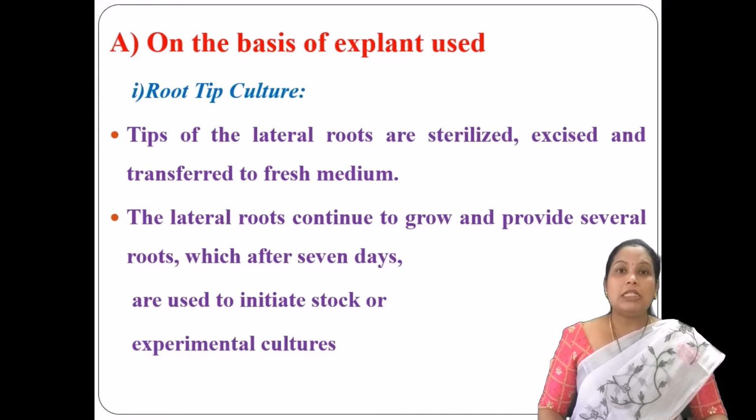First, moving into the root tip culture. According to this culture, you will be using the explant as a root. You will be taking the lateral roots, and those lateral roots should be sterilized. So what are lateral roots? Any roots that have been developed horizontally from the primary roots are called lateral roots. For the root tip culture, we are taking the lateral roots.